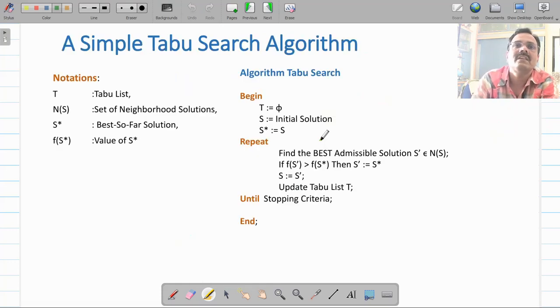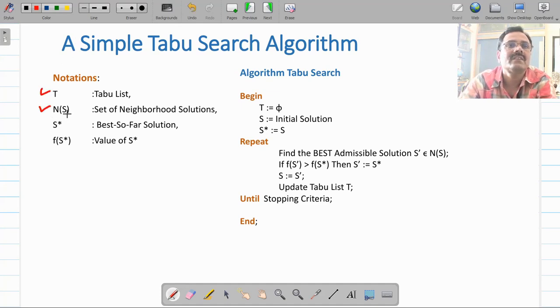Now let us put it in algorithmic form. Look at the notation that we have used. T we are going to represent as the tabu list. N of S, where S is your current node, means the neighboring nodes of S. It will be a set that denotes the neighboring nodes of the current node S. S star is the base of our solution, that means the current base solution. And F of S star will denote the value of that particular solution.